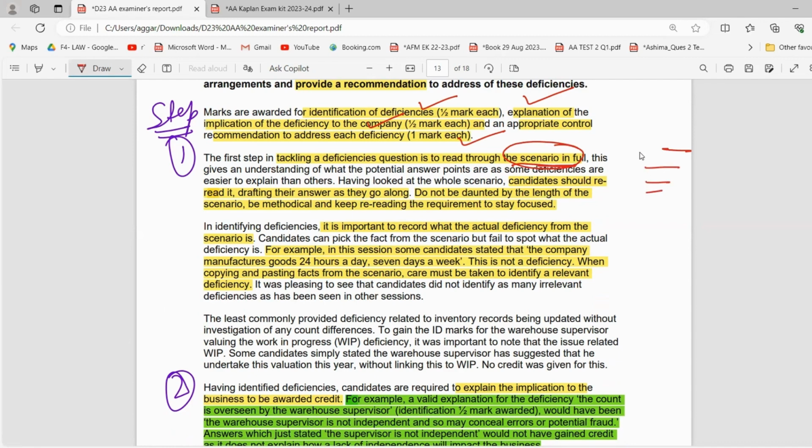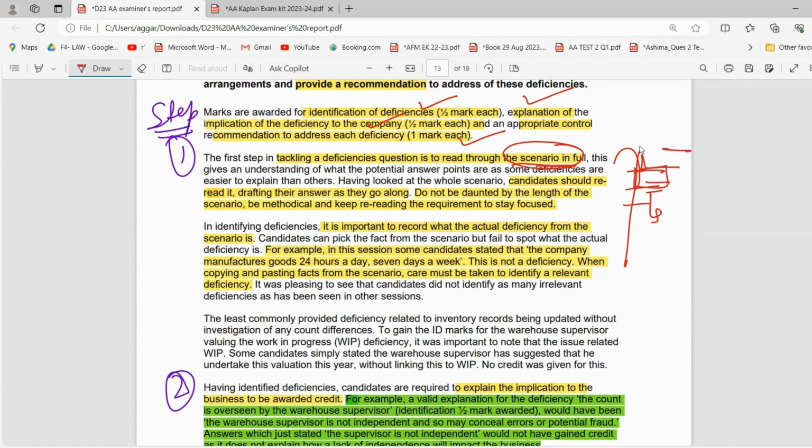So firstly, read it once. You can even highlight it once when you're reading it, then you can reread it again, then pick up the pointers from the question, then start drafting your answer. Do not be daunted by the length of the scenario, be methodical and keep reading the requirement to stay focused.